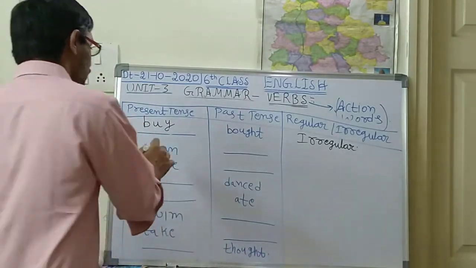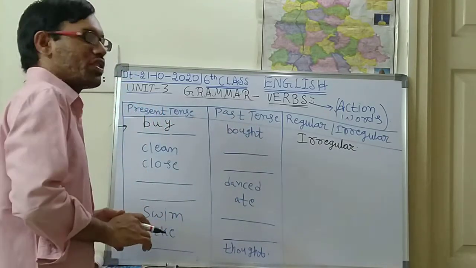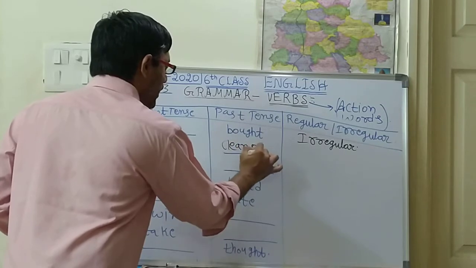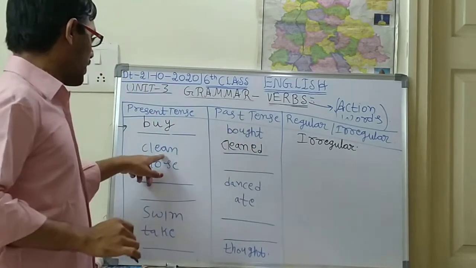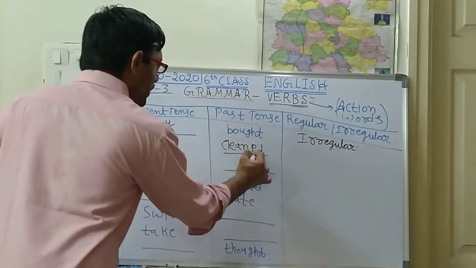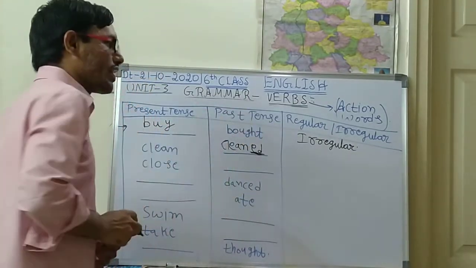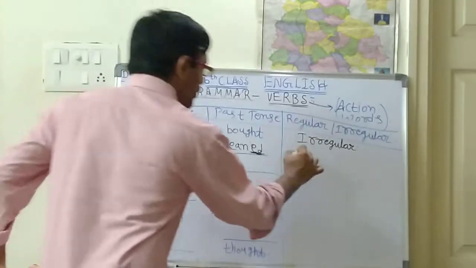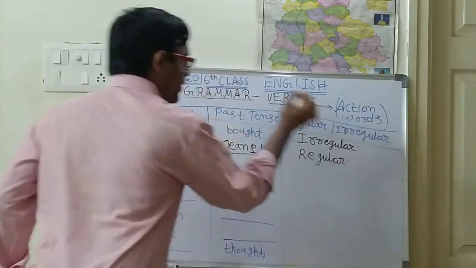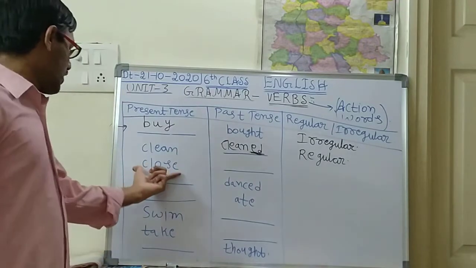Okay, clean. So for clean, what is the past form? Cleaned. C-L-E-A-N-E-D. Cleaned. See here, children, here ED is added. So ED means what you are supposed to understand? That is a regular verb.